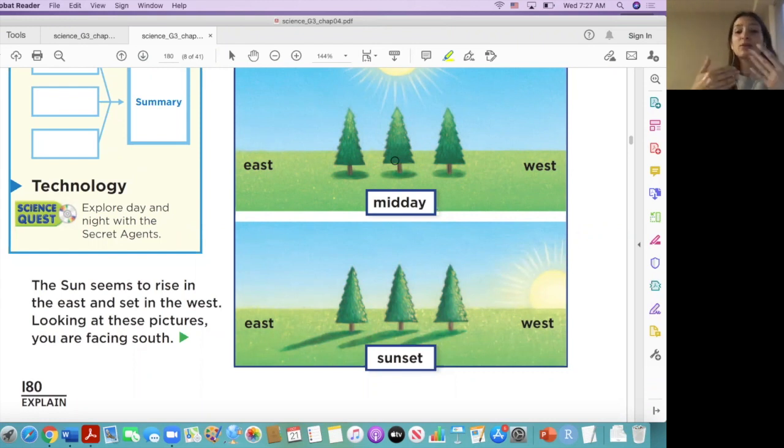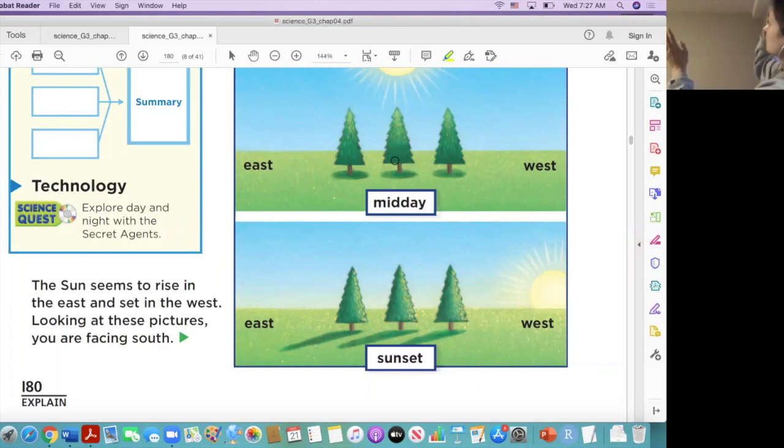It depends where you're turning. The west is always going to be on your left side. So if you were looking at this picture, you would be turning this way, right? You would be turning back, and the west would be on this side, and the east would be on your right side.